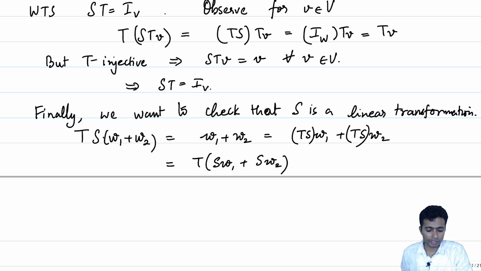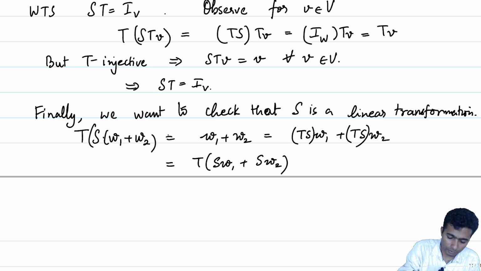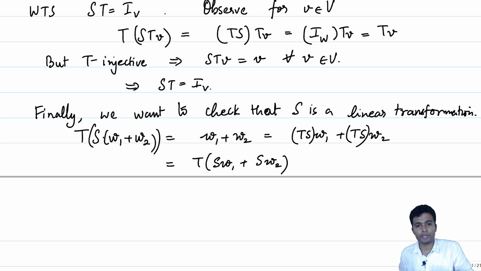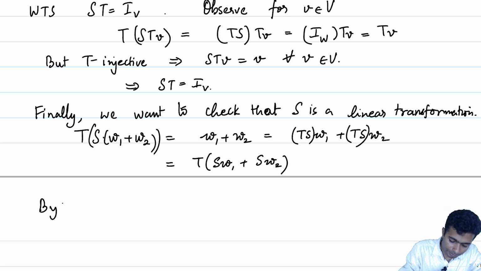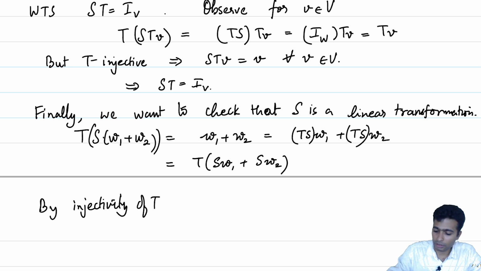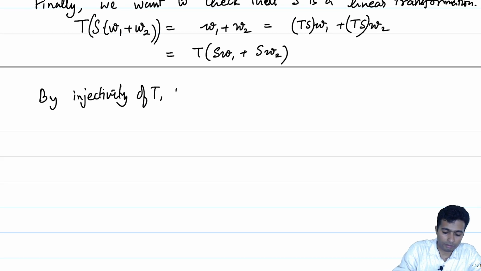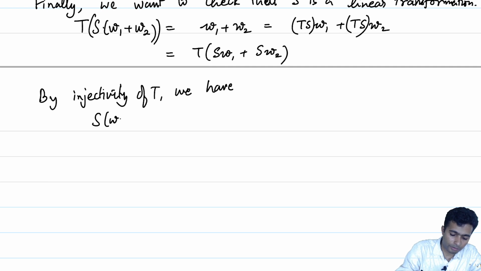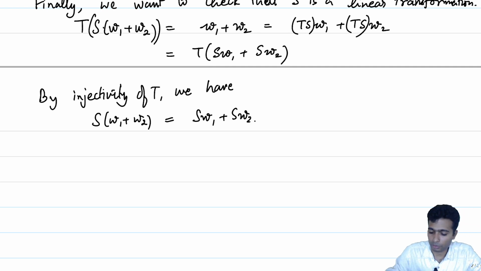So, what have we obtained here? We have obtained that TS of W1 plus W2 is equal to T of SW1 plus SW2, but T is injective. By injectivity of T, we have S of W1 plus W2 is equal to SW1 plus SW2, and we are through.